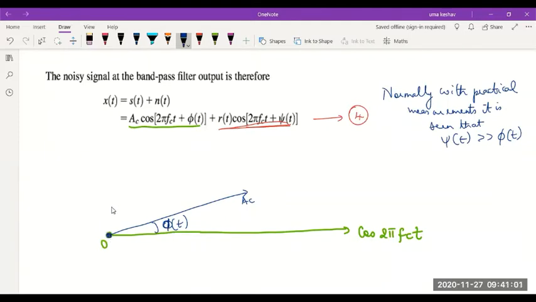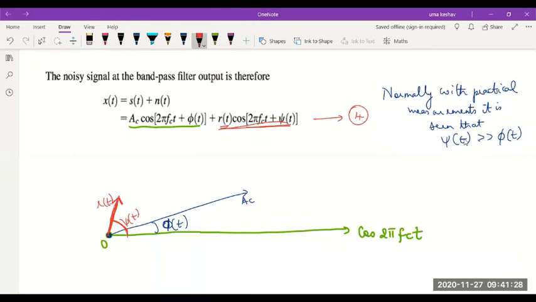So how should I represent R of t? R of t should be a straight line of length R of t making an angle psi of t with the horizontal. So this angle is psi of t and the length of this phasor is this magnitude R of t. Is this clear?